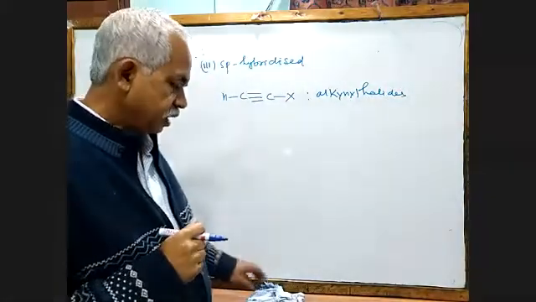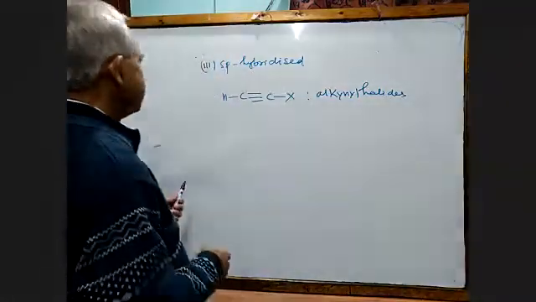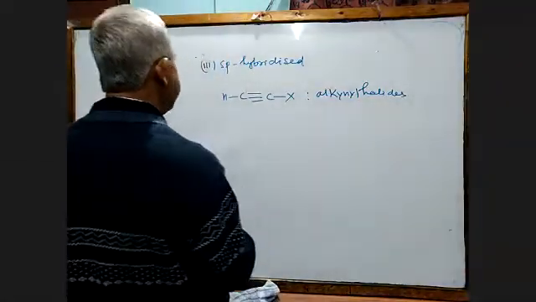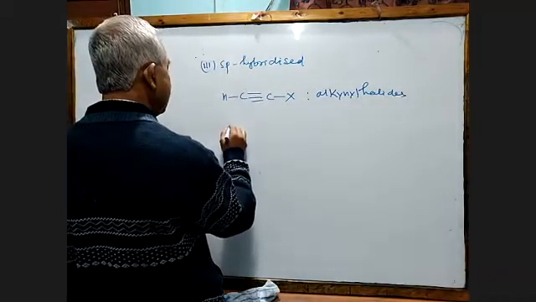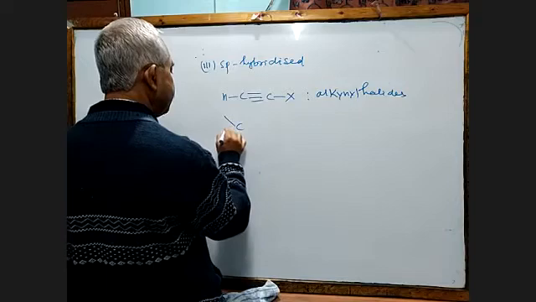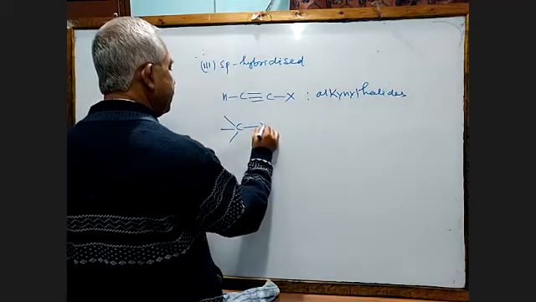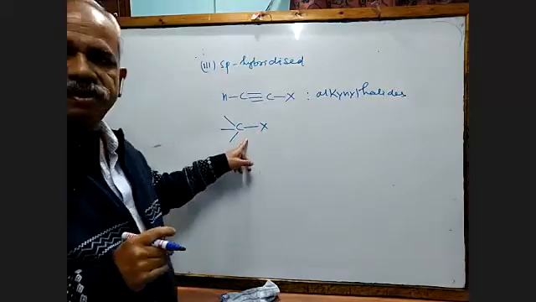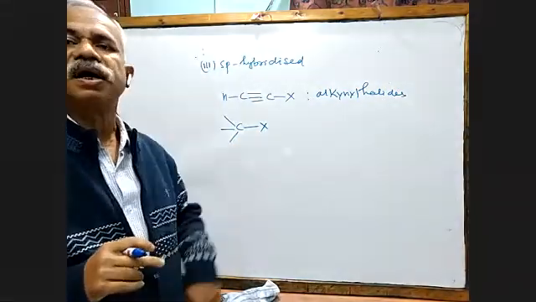One more, the second way of classification. The second way is where we classify the haloalkane on the basis of the number of hydrogen attached to this carbon. The carbon which contains the halogen atom is called alpha carbon.